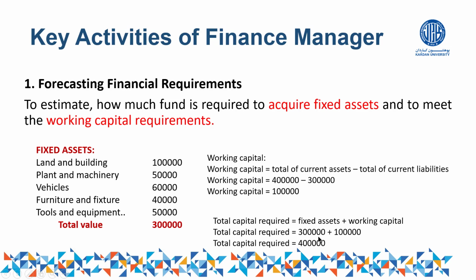Total capital required equals 3 lakh plus 1 lakh. 3 lakh fixed asset and 1 lakh working capital. So 3 plus 1 becomes equal to how much? 4 lakh. So in this way, we can estimate how much working capital is required for the business.